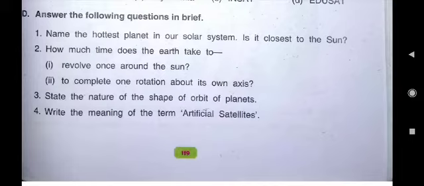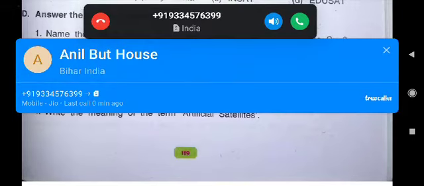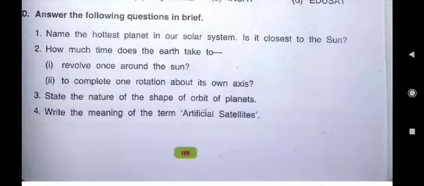But this orbit is not exactly circular in shape, it is elliptical in shape. Elliptical means a stretched, oval shape like an egg. It is not exactly circular.